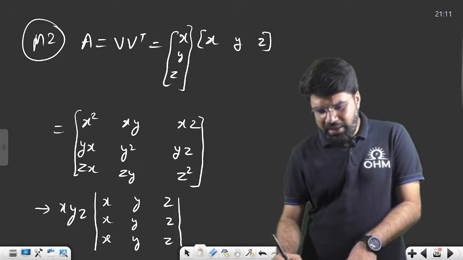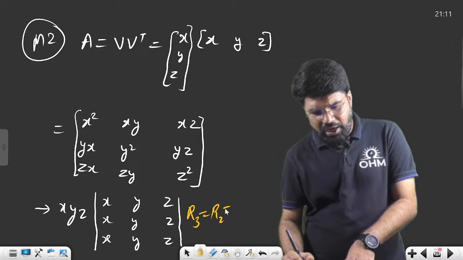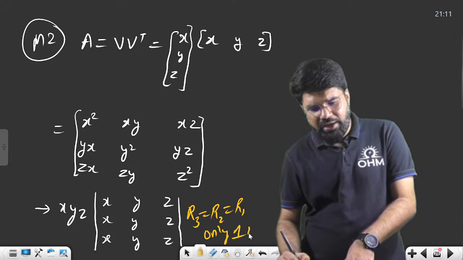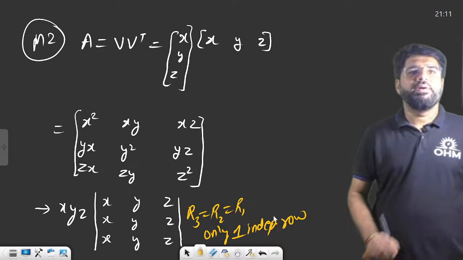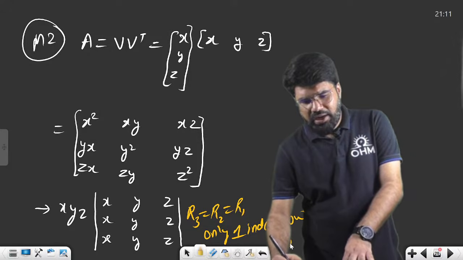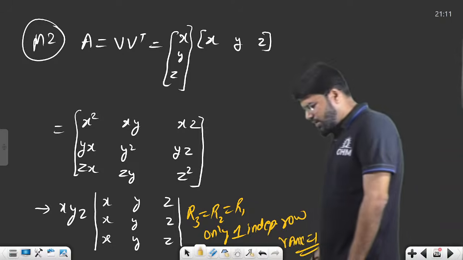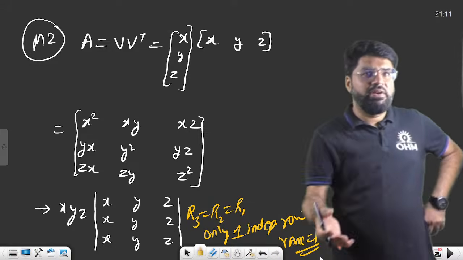In the remaining determinant, now you have the condition that R3 is R2 is R1. So I have only and only one independent row. I can say that I have only one independent row. And then you know, if there is one independent row, rank is also equal to 1. We have derived it, we have solved it.